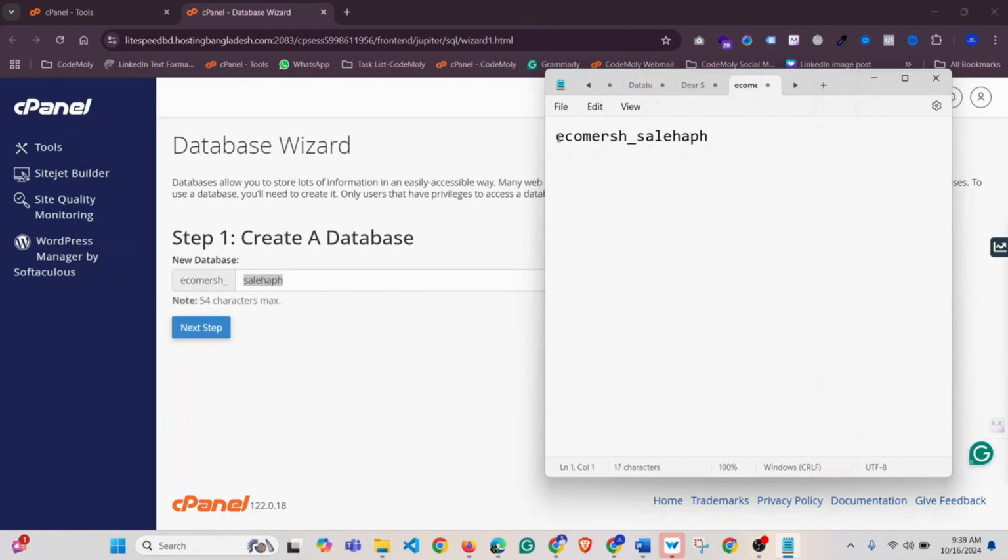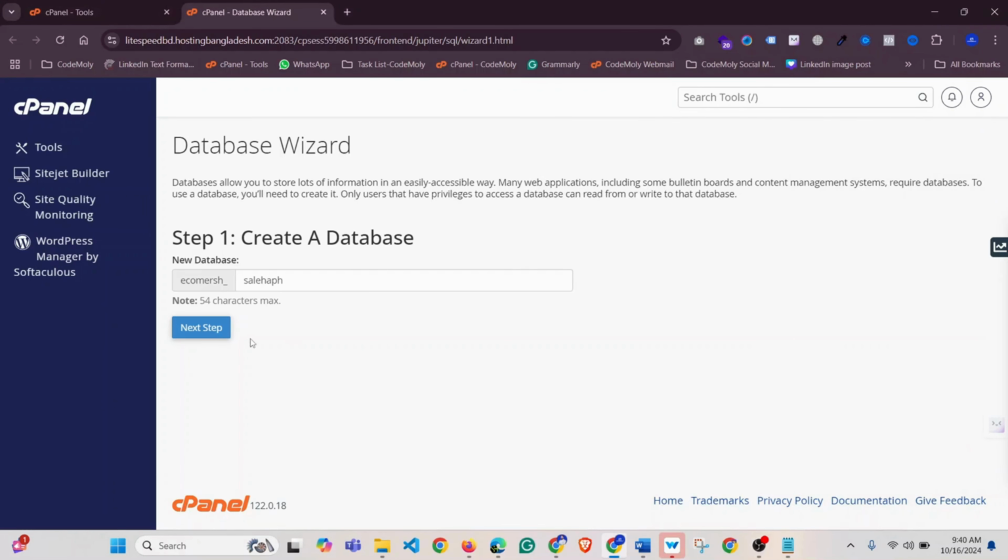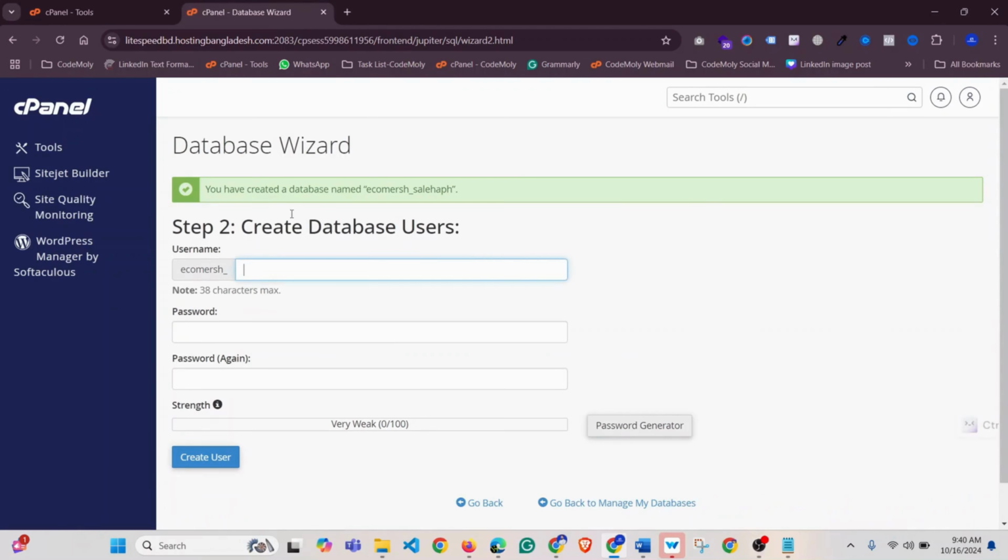So this is our database name, and I'm clicking on next step. So you can see that you have created a database named ecommerce_salha_ph.